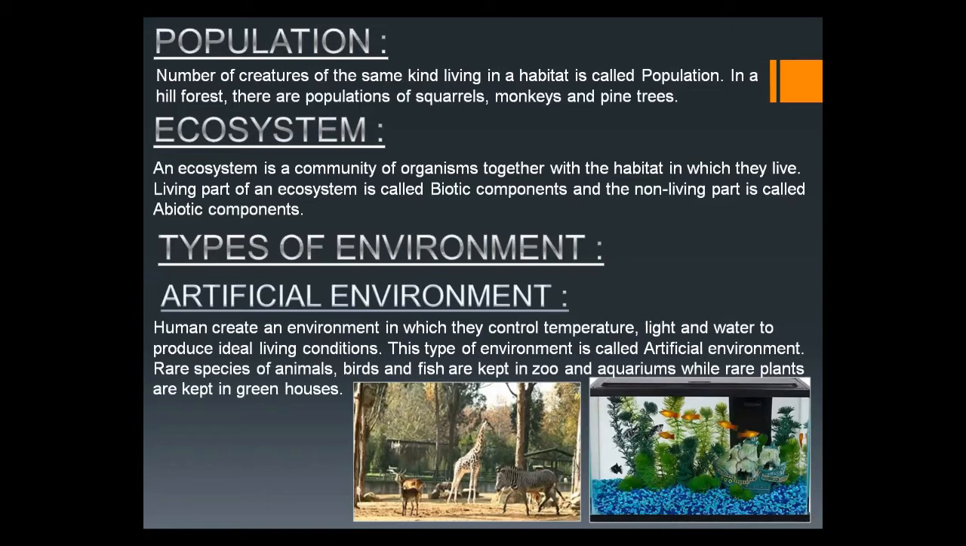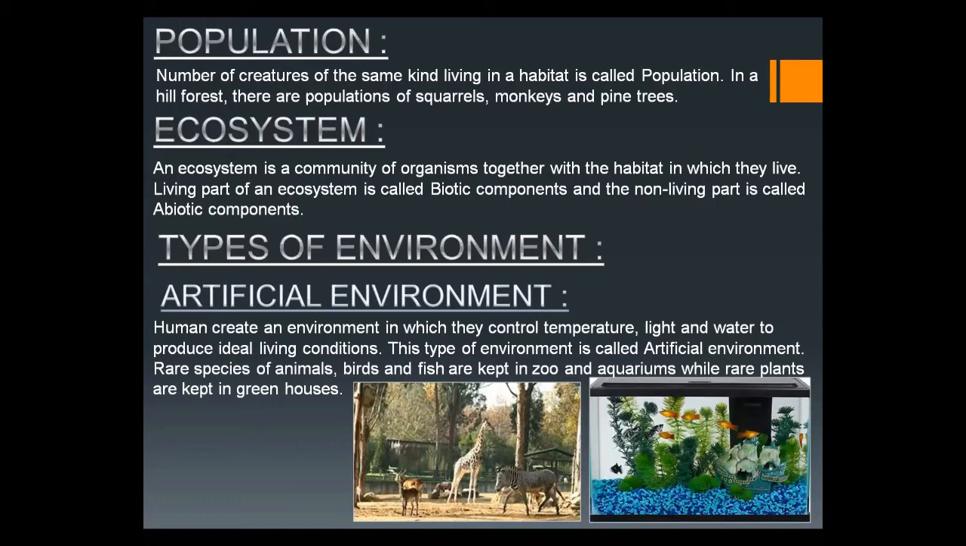So people need to create an artificial environment, and in this artificial environment, humans control temperature, light, and water, and develop an ideal living condition for the living organisms. And in this ideal living condition, or the artificial environment, we keep the rare species of animals, birds, fish, and plants for their survival.